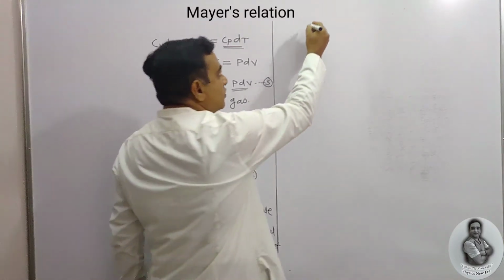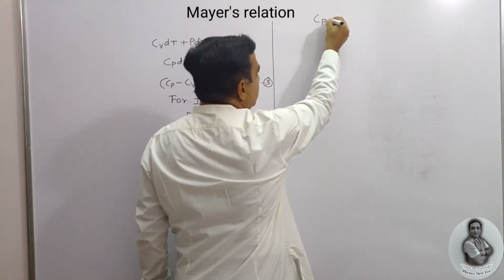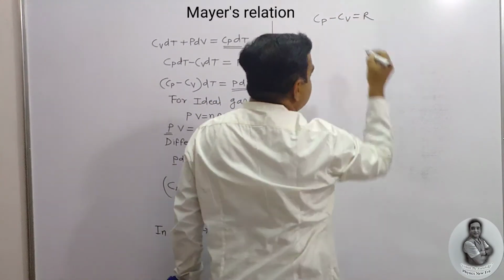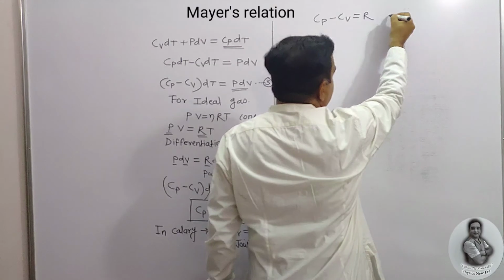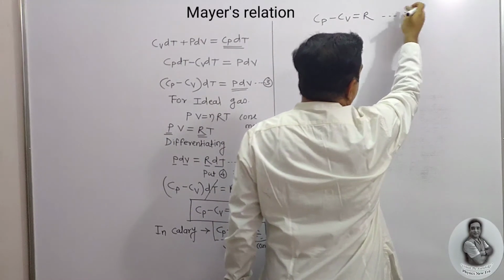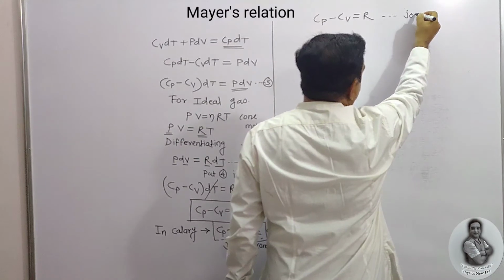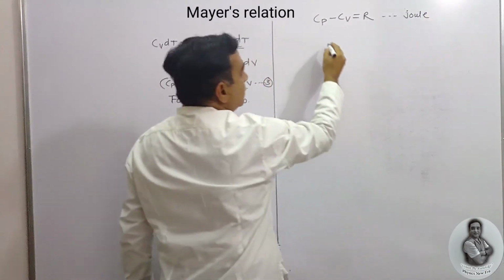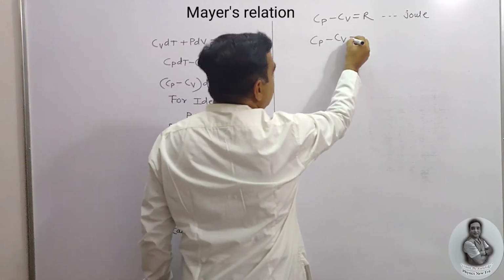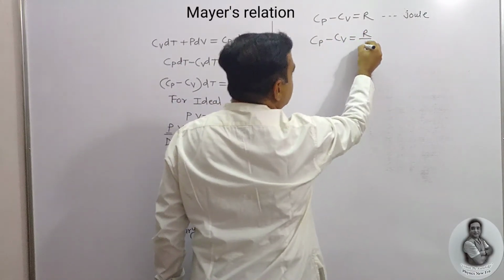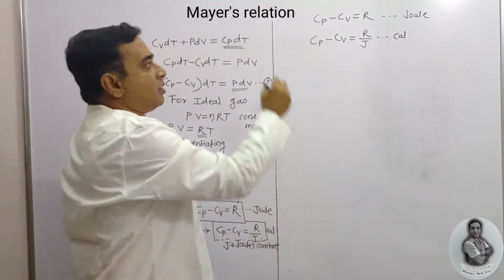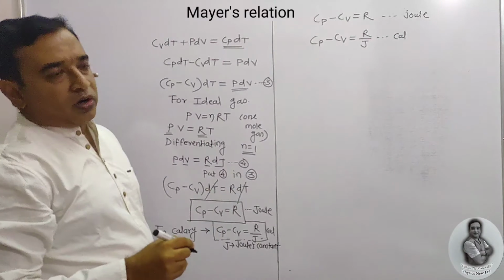Once again, I am going to write this relation: Cp minus Cv is equal to R, R is a gas constant and this is in joule. Whereas Cp minus Cv is equal to R upon J is in calorie. These are the two relations we already got.